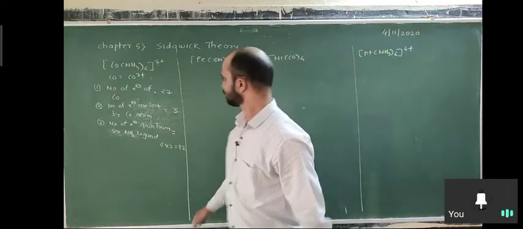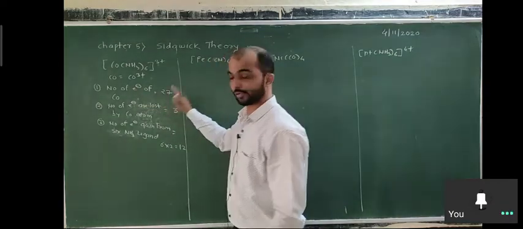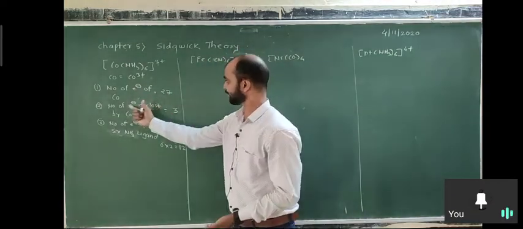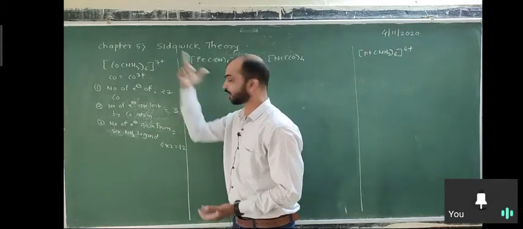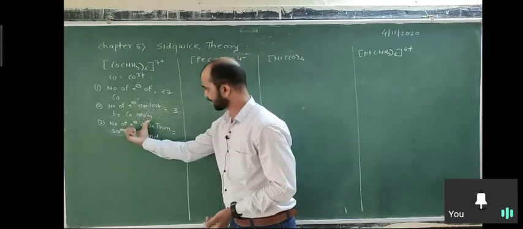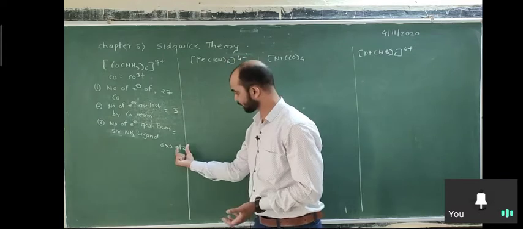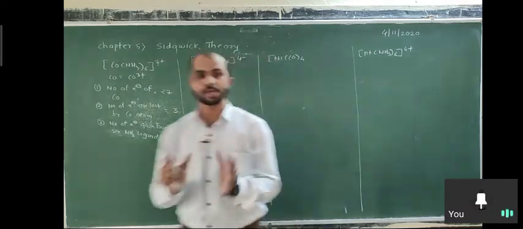So we already have the numbers. We have the number of electrons of metal, 27. 3 electrons are lost. 12 electrons are gained from ligands. So how to calculate EAN?